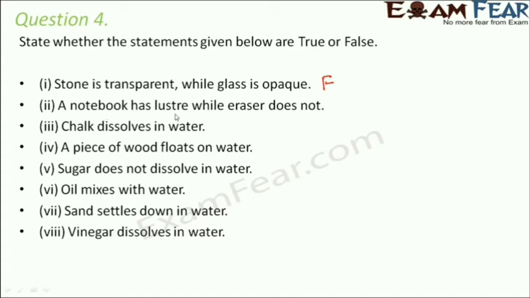Now question number 4. State whether the statements given below are true or false. Stone is transparent while glasses are opaque. Absolutely false, because glasses are transparent and stone is opaque. A notebook has luster while eraser does not. This is again false, because luster means shine. A notebook doesn't have any shine.